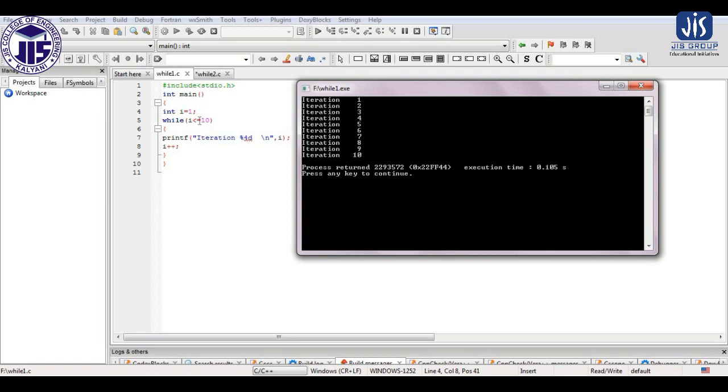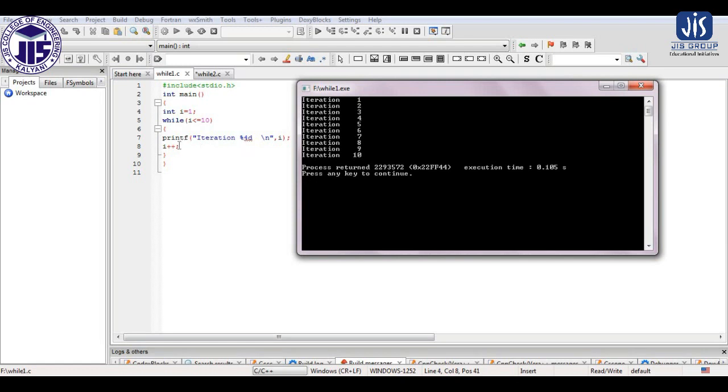Then this condition is true for the value of I equal to 1, and the body of the loop gets executed. So it is printing iteration I, that is iteration 1, and then the value of I increases, so it becomes 2 now. With that value of I it will get back to the while, that is the condition, and it will verify the condition. For the value of I equal to 2, the condition is again true, so the body of the loop will again execute and print iteration 2.